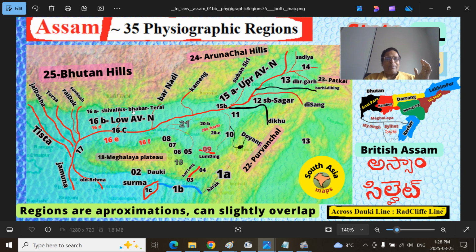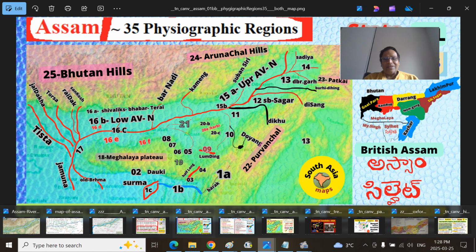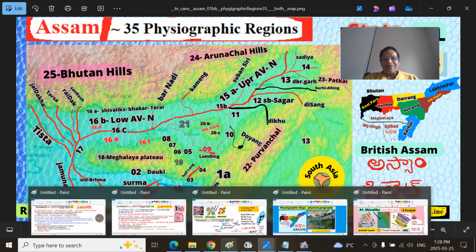Bhabar is essentially a rocky type of region where the rivers disappear and again re-emerge in the Terai region. Terai in this area is called Duars. Duars is the gateway. That means we have the Ganga Maidan here, we are going to Brahmaputra Maidan. Here at Duar, this is the region. This is the Malda Gap. So I have talked extensively about this somewhere.